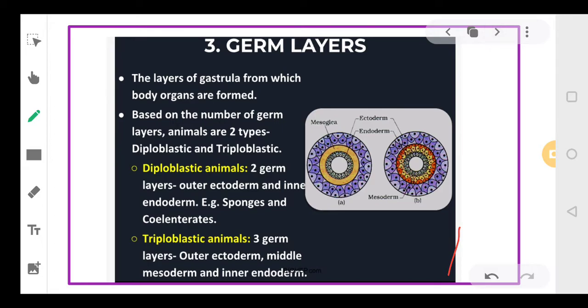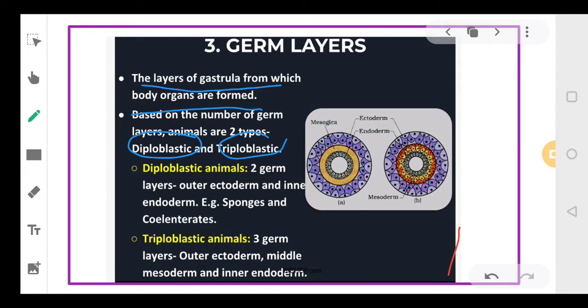Third is the germ layers. Okay, means the body cavity, the body wall. The wall of the body of the animal, it is comprised of how many layers? Okay, the layers of gastrula. Germ layers means the number of layers that are forming the body organs. So on the basis of number of germ layers, we can categorize the organisms as diploblastic or triploblastic.